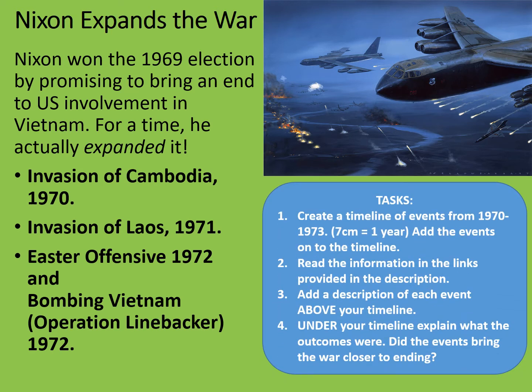So, your tasks. For this one, I'm going to rely on you to do a bit more of your own research. Firstly, create a timeline of events from 1970 to 1973. A decent scale for this would be 7 centimetres equals 1 year, which should give you plenty of space to write events around the timeline. Then, once you've drawn your timeline, add these events to your timeline: the invasion of Cambodia, the invasion of Laos, and the Easter Offensive, and finally, the bombing of Vietnam in Operation Linebacker 1 and 2. Secondly, read the information in the links provided in the description.